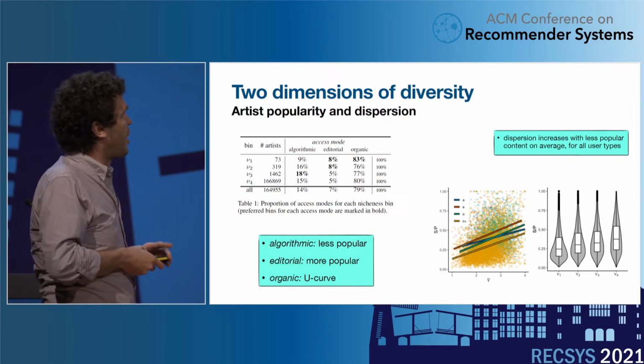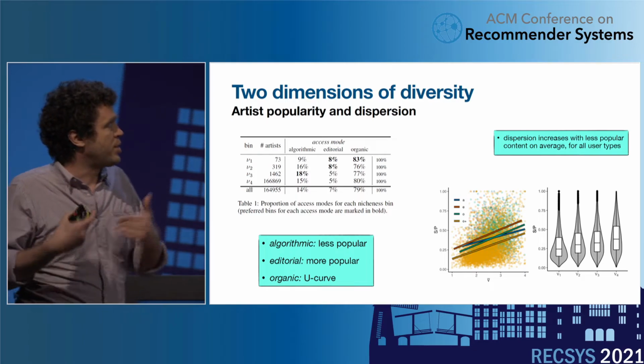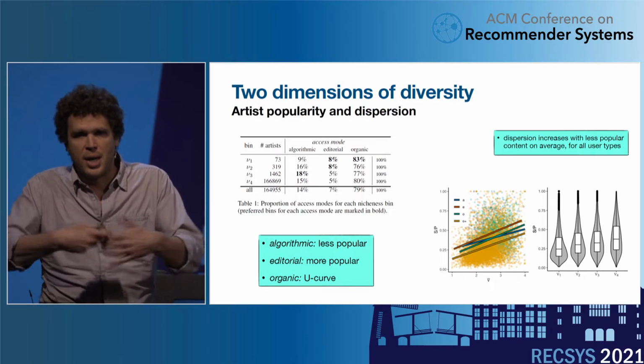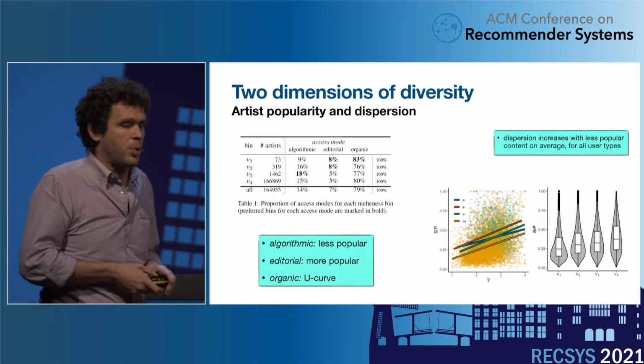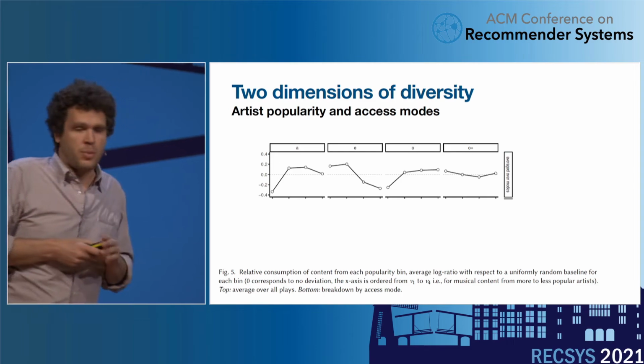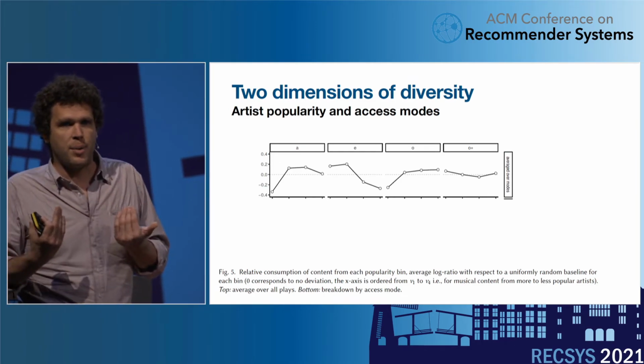And here, if we combine with the dispersion, we observe that it increases with less popular content on average, which is not unexpected. It means there is less redundancy for the least popular artists. What's interesting now, and is one of the core results of the paper, is to compare the behavior,